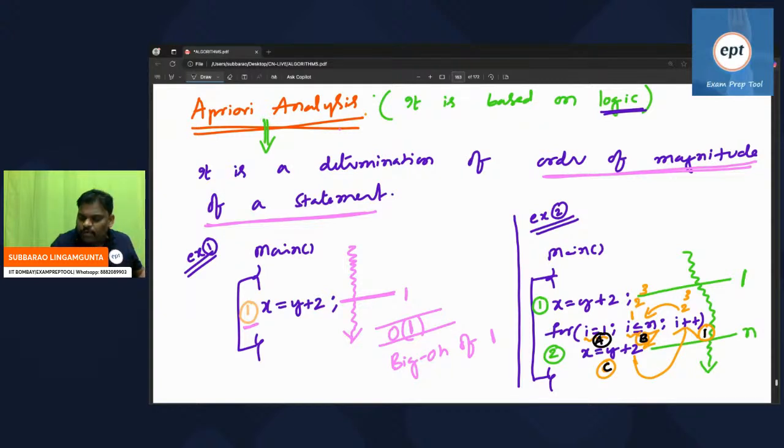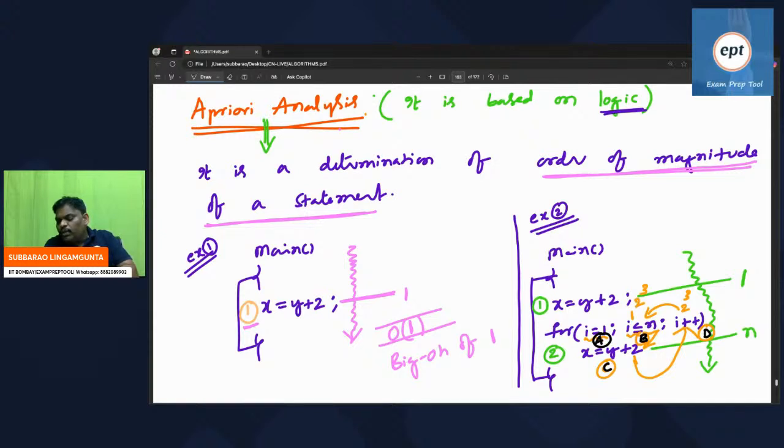This is the way they will execute. Can you see this one? First A, next B, next C, next D, after D, B, after B, C, after C, D, after D, B. So remember, B, C, D keep on rotating. Remember, A will be executed one time only. This is called a for loop.